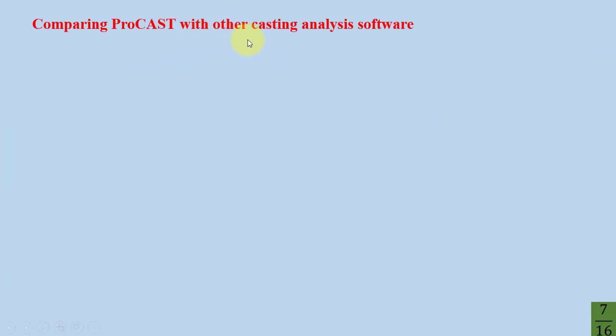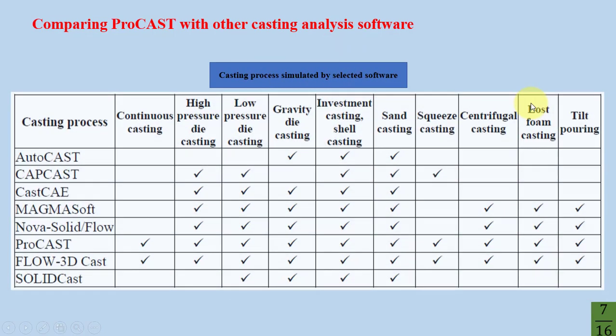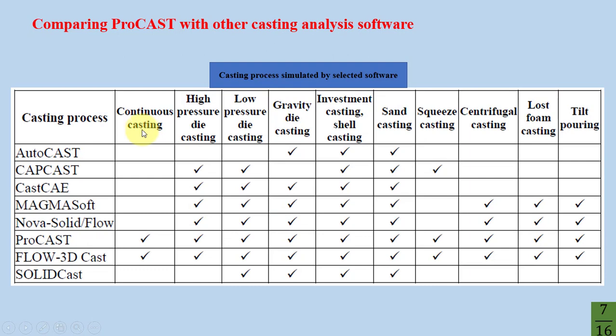Comparing ProCAST with other casting analysis software. Casting processes simulated by selected software. You can see a table; the rows of this table are casting processes, and the columns of the table are software: AutoCAST, CapCAST, CalCAE, MagmaSoft, NovaFlow, ProCAST, Flow3D-Cast, and SolidCAST. Continuous casting, high pressure die casting, low pressure die casting.